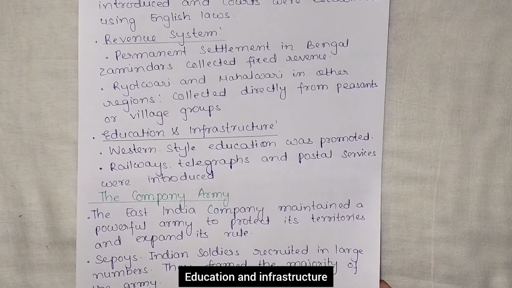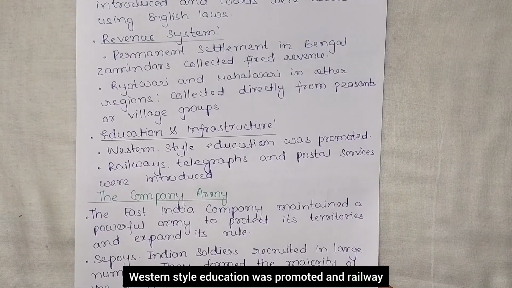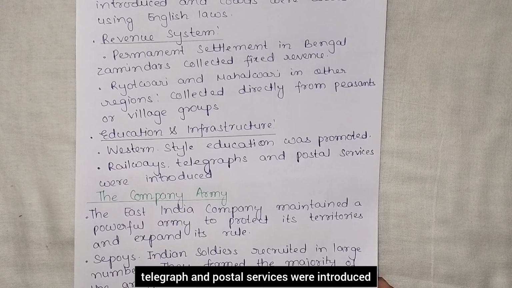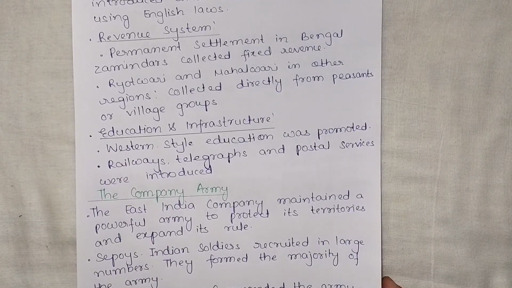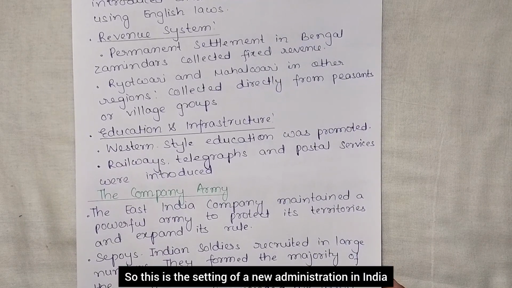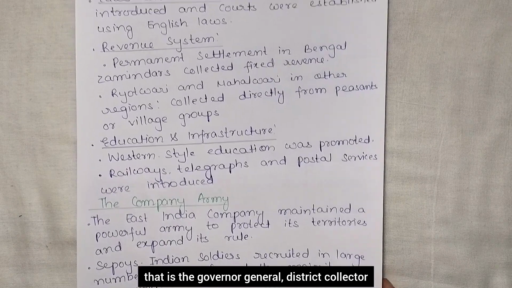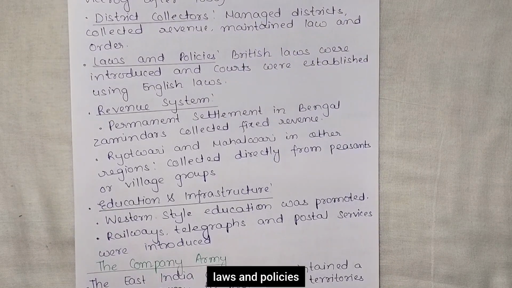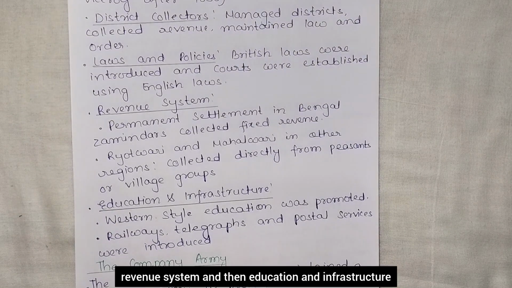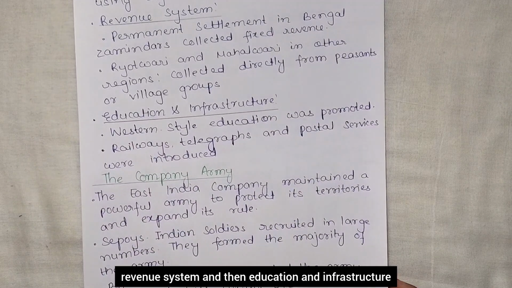Education and infrastructure: Western style education was promoted and railway, telegraph and postal services were introduced. Okay. So this is the setting up of a new administration in India, that is the Governor General, District Collector, laws and policies, revenue system, and then education and infrastructure.